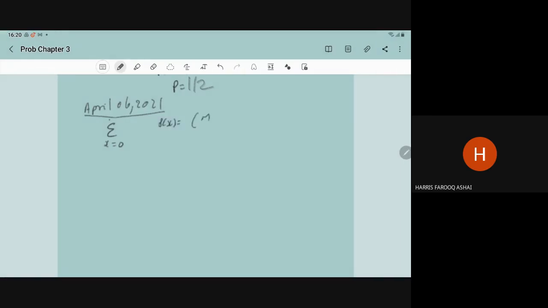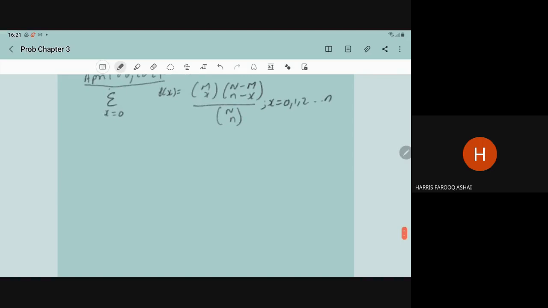f(x) is mCx times (N minus m)C(n minus x) upon NCn. And for convenience, instead of the limit, we are taking x from 0, 1, 2 up to n, whatever the sample size.